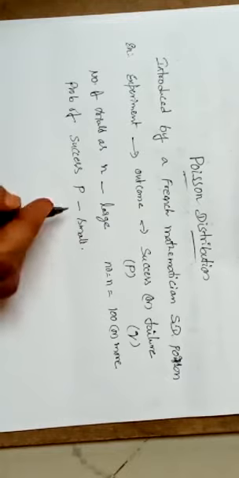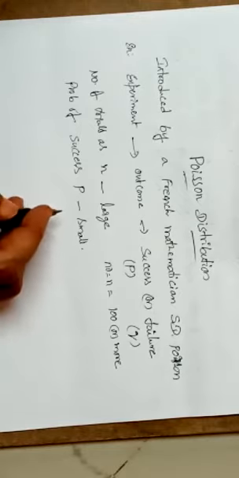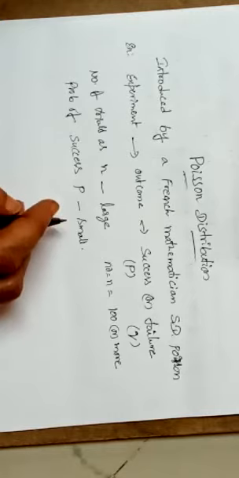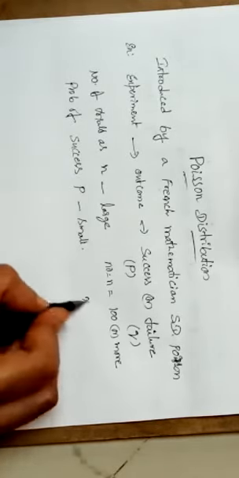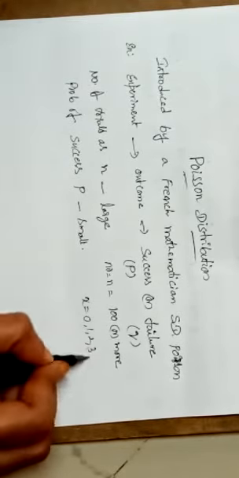So we already discussed that the binomial distribution is related to a discrete variable, and this Poisson distribution is also related to the same discrete variable. Why? Because the number of successes we are taking are counting numbers, that is x equal to 0, 1, 2, 3 like that.